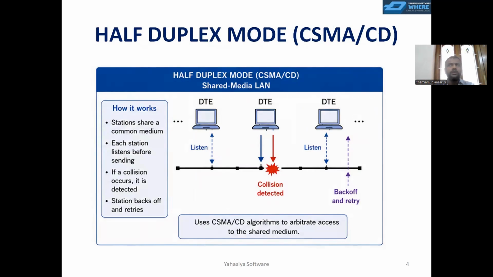So here we have a clear explanation of how half duplex communication works. We have a DTE, data terminal equipment. They are listening to the bus. The moment they come to know the bus is free, they try to transmit. When they try to transmit, if there is a collision, there will be a random back off time, and then they will try again. So here they have listed them as points. The stations share a common medium. Each station listens before sending. If collision occurs, it is detected, and the station backs off and retries. This is how half duplex communication of the Ethernet bus system works.